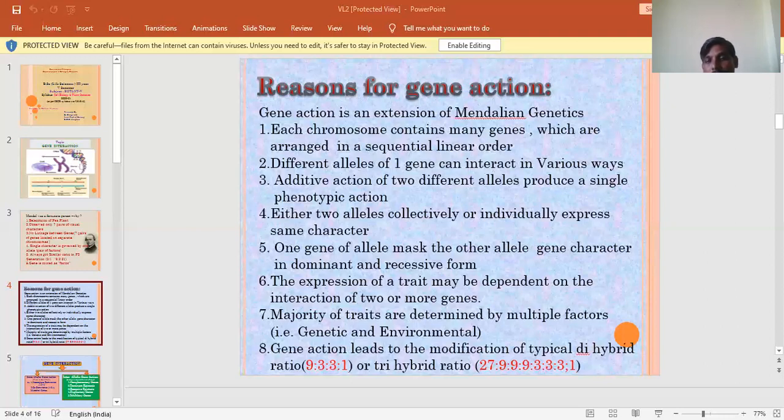Without antigens, IO-IO, that is O group. So blood groups are the best example for codominance as well as multiple alleles. How can we explain codominance with the blood group? In the case of AB blood group, IA and IB, both the genes are expressed equally. A antigen produces glycoproteins and B antigen also produces glycoproteins on the surface of the RBC. So both are expressed, that is called codominance.